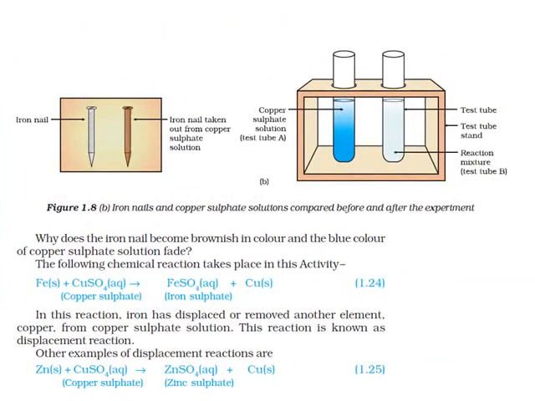Children, this figure will illustrate what had happened after the reaction. You can see the iron nails. The first iron nail is kept outside the copper sulfate solution, and next to it is the iron nail taken out from the copper sulfate solution. Observe the color. Now, the second nail, which was dipped in copper sulfate solution, changes into brown in color, isn't it? So after the reaction, it has turned brown in color.